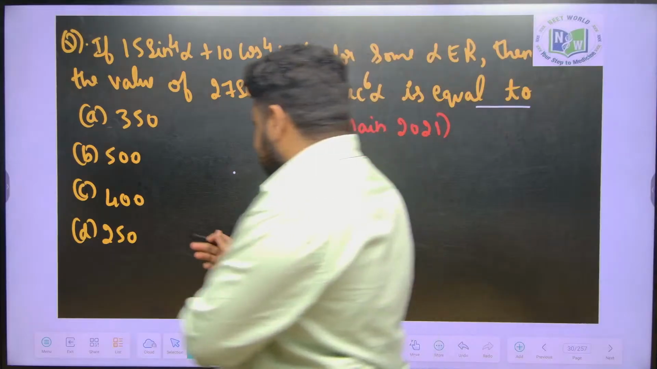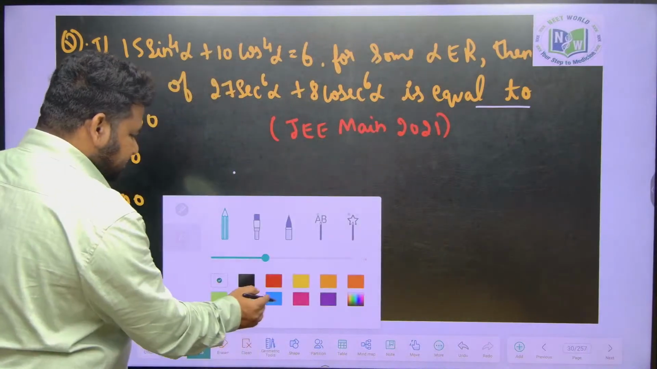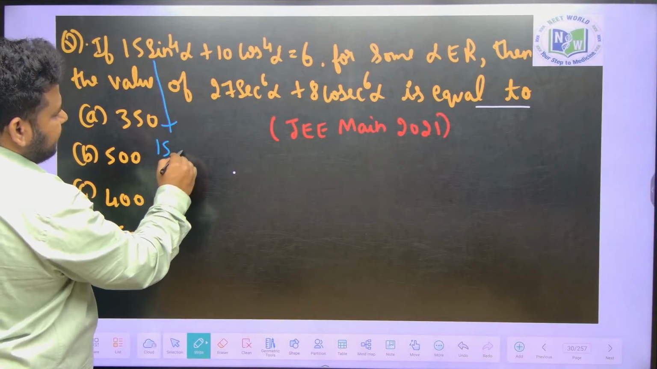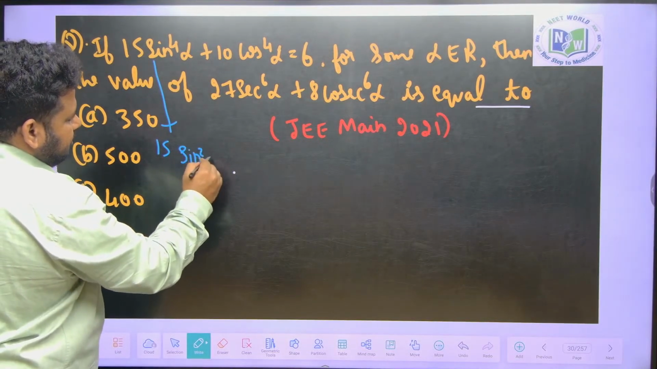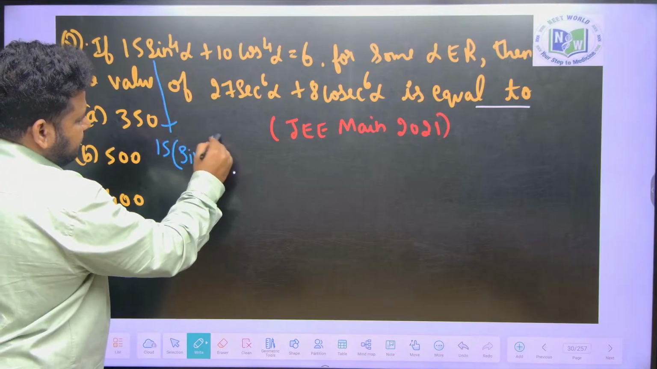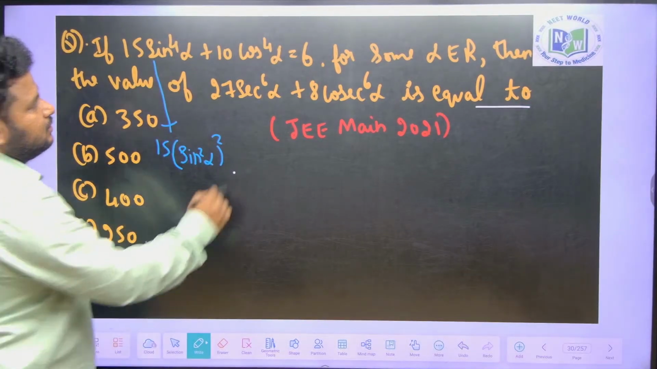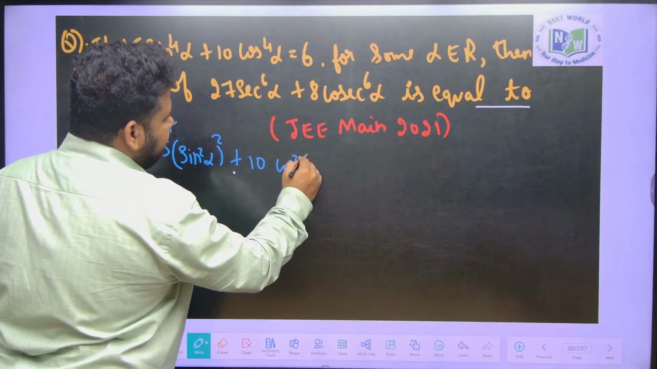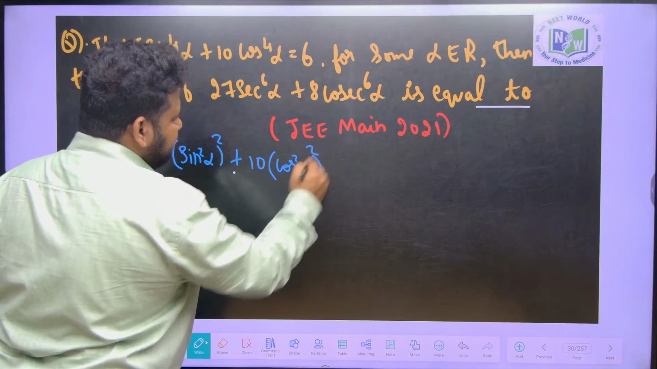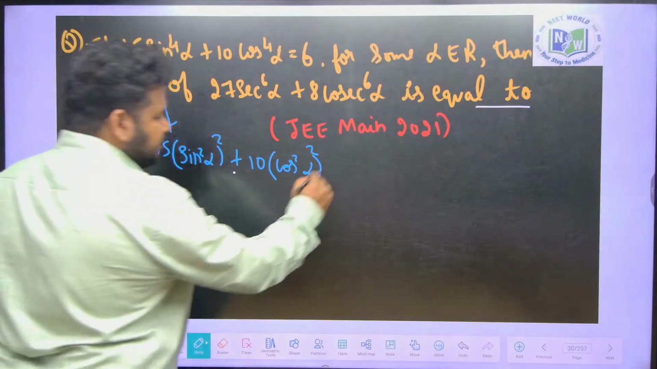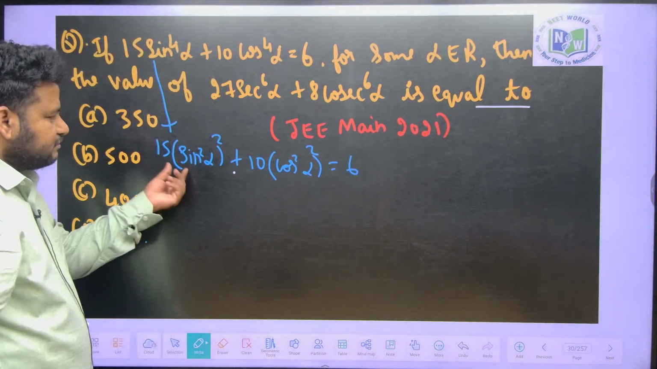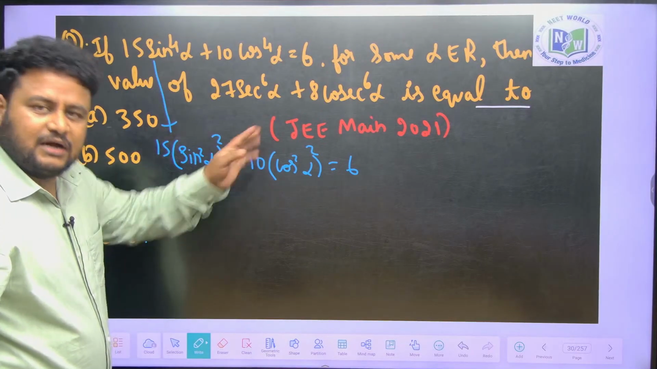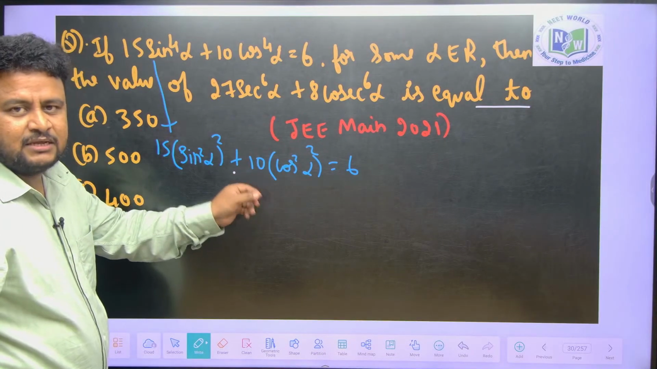So let us take up the question. Observe carefully what they have given. 15 sin^4 alpha I can write as (sin^2 alpha) whole square, and cos^4 alpha I can write as (cos^2 alpha) whole square, and this is equal to 6. Whenever they give sin square and cos square like this in an equation, convert either of them to the other form, either cos to sin or sin to cos.